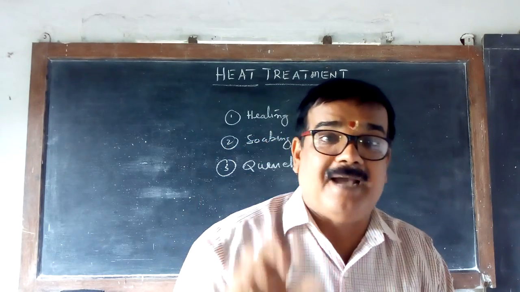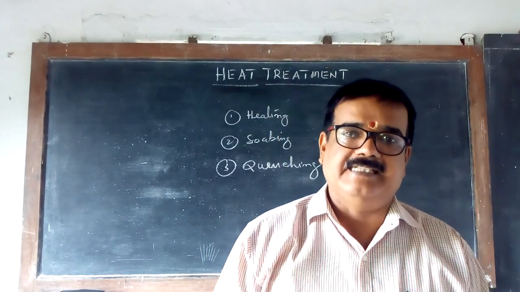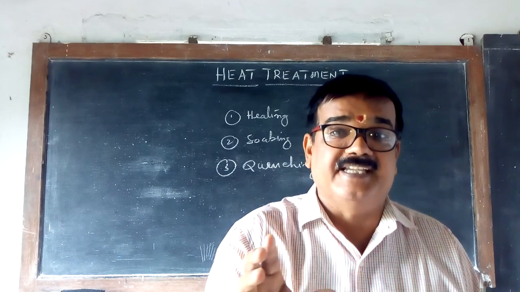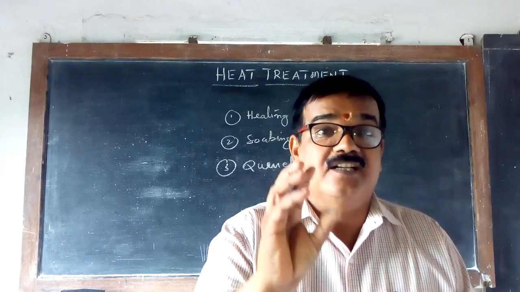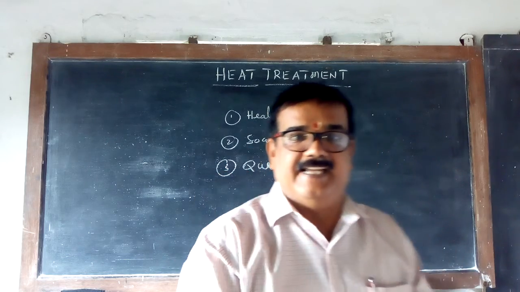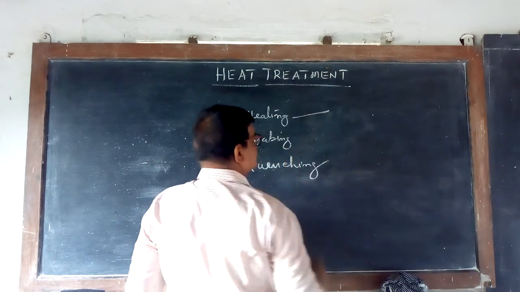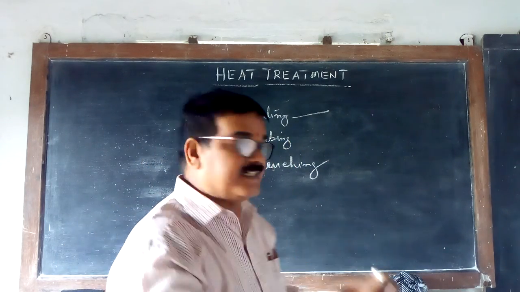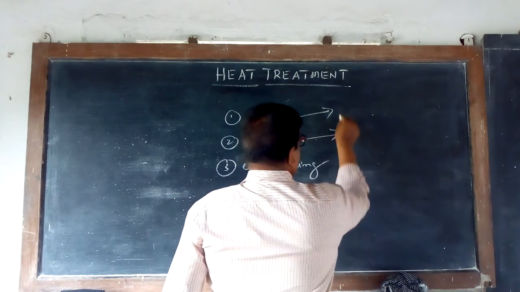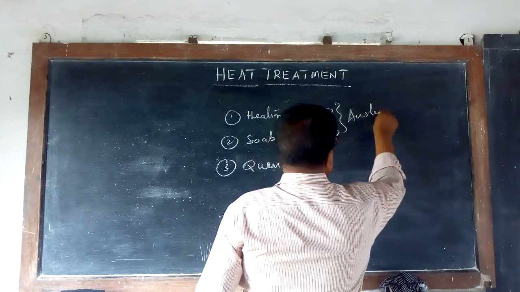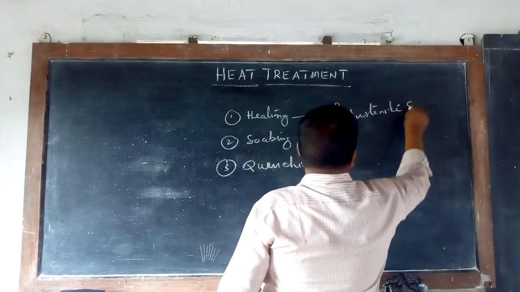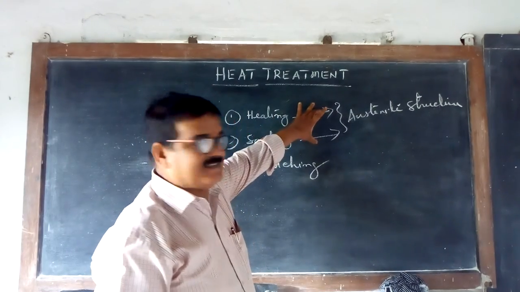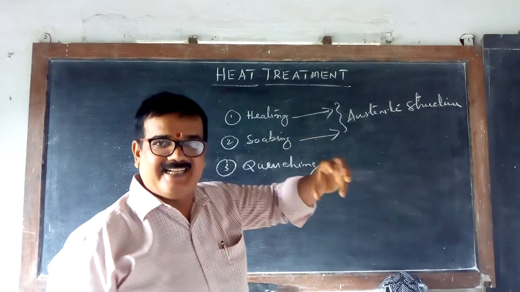Now if you touch a magnet to it, it won't be magnetized. That means it loses its magnetic property. In the austenite state, it loses its magnetic property. By heating, you go to that state, and by soaking, it completely turns into austenite. By this process, heating and soaking.